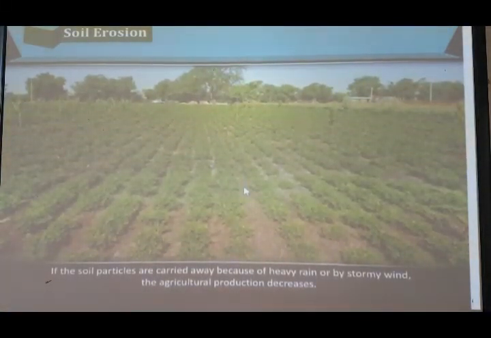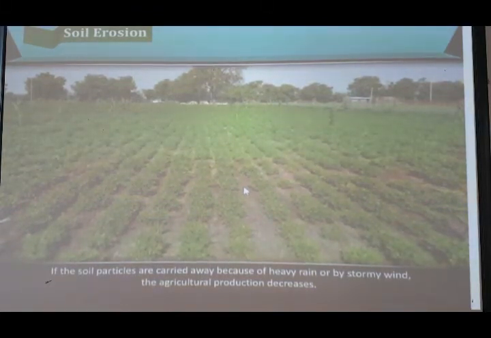Students, you might have seen that where the agricultural land is there, the boundary of the land is covered with either tall trees or some fencing. Why are these things done? So that if the soil particles are moving, they will remain in the same land, they will not go out, and the fertility of the soil will remain the same. So the stormy winds, the strong winds do not carry the particles, or the heavy rains do not carry the particles.